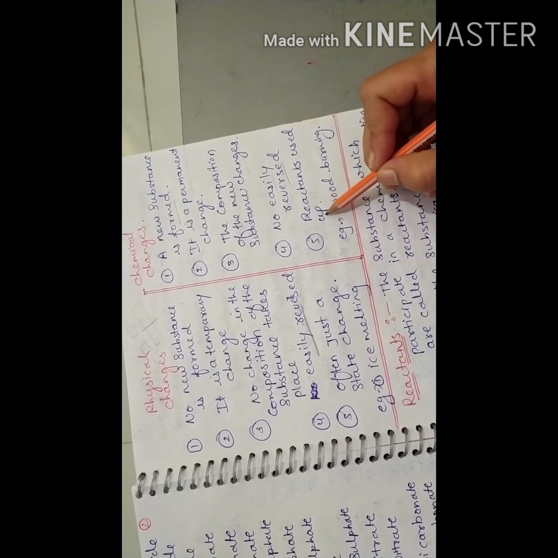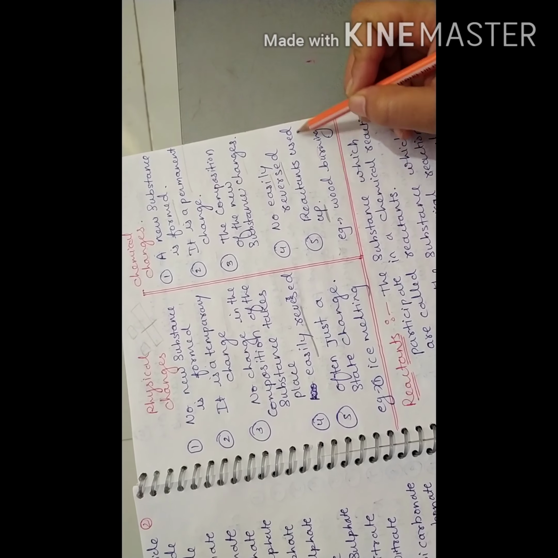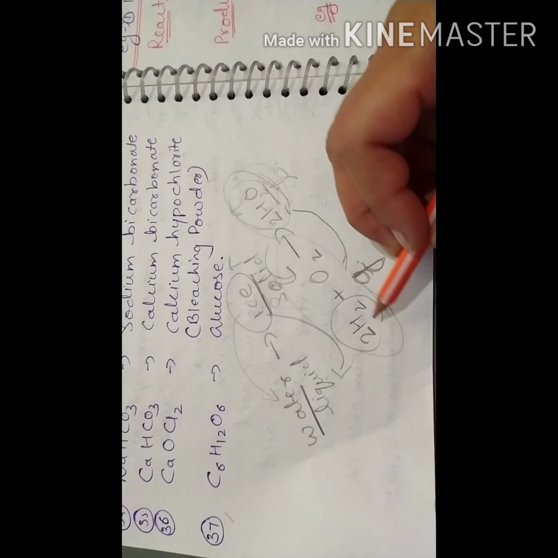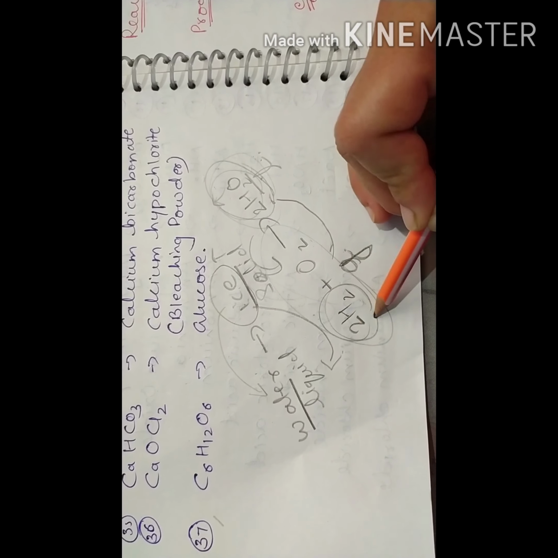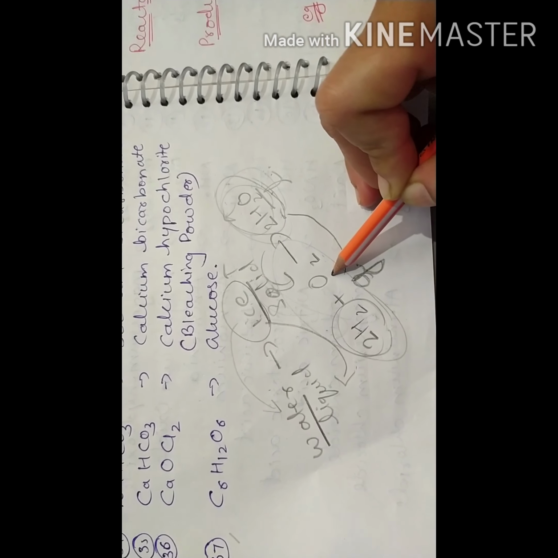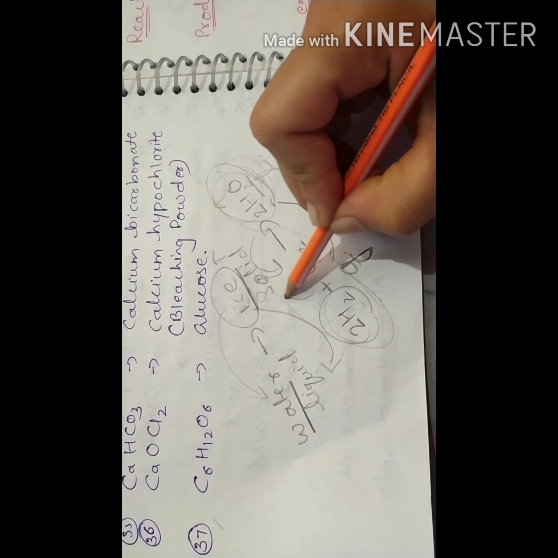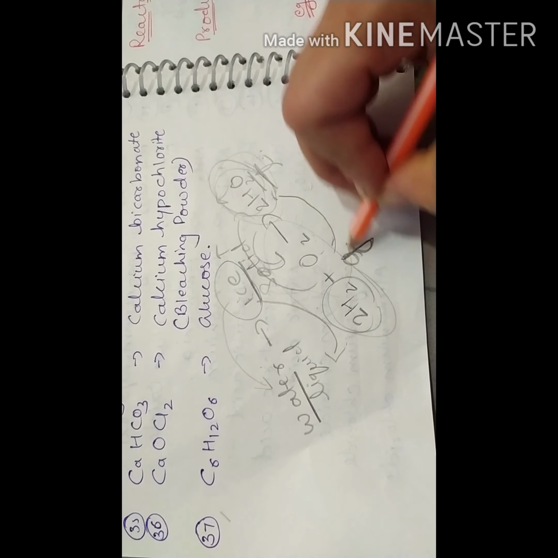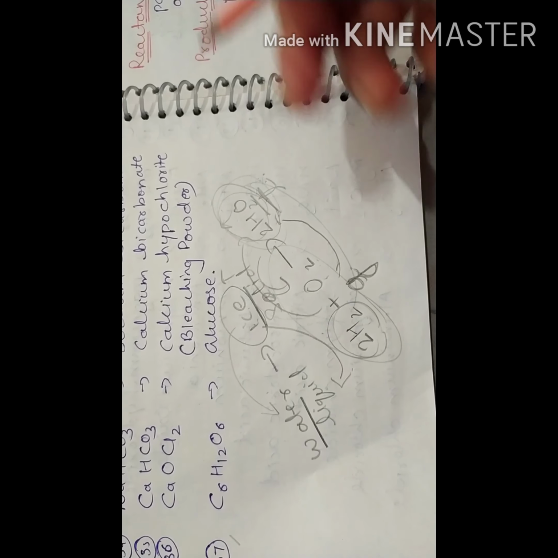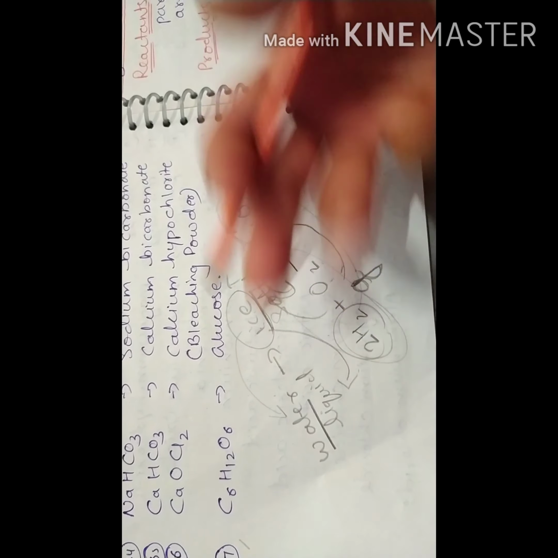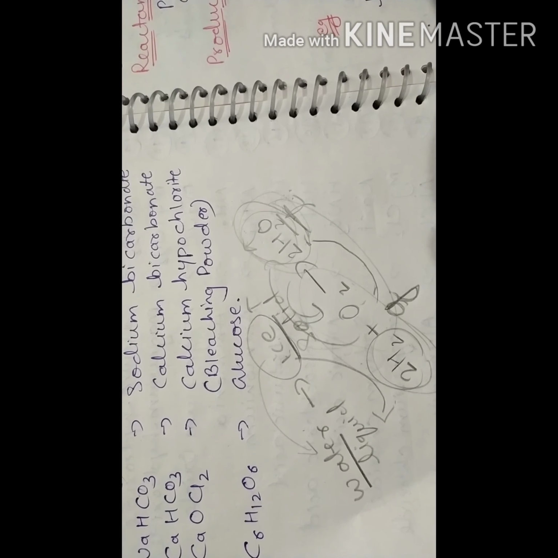Now, reactants used up. Used up means whatever proportion of H2 and O2 is taken is completely converted into water. It is not that after the chemical reaction a little bit of hydrogen and O2 gas remains there.